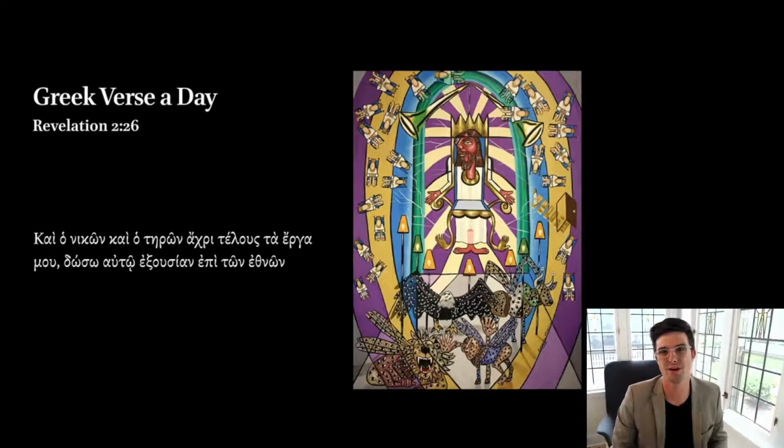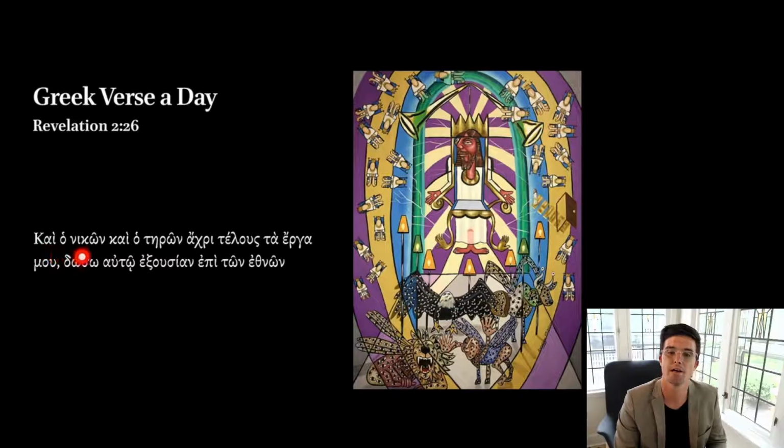Today we're translating Revelation 2:26, a little bit longer of a verse than we had yesterday. Let's go ahead and start with the slow reading, and then we'll do a little bit faster one after that. We have: Kai ho nikon, kai ho teron, achri telous ta erga mou, doso auto exousian epi ton ethnon. One more time, a little bit faster.